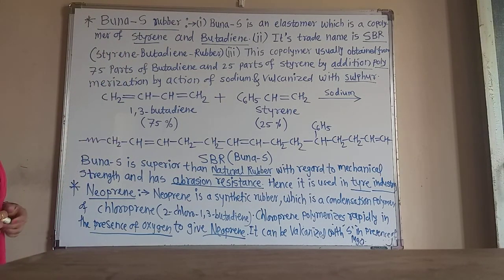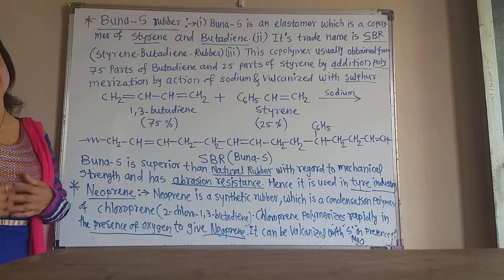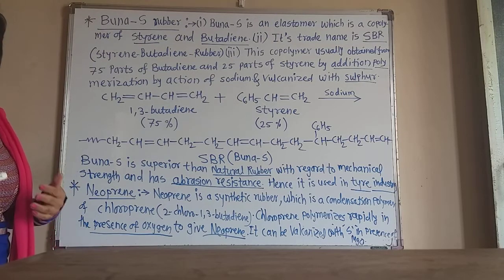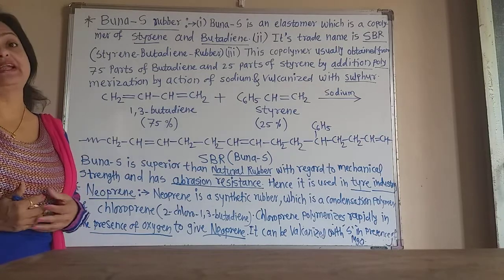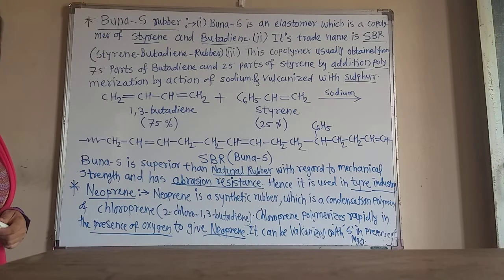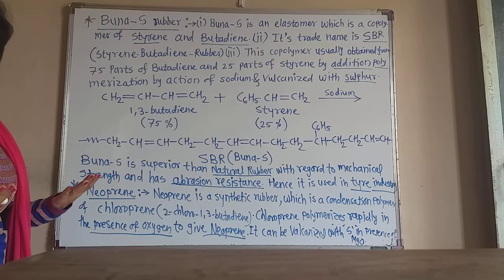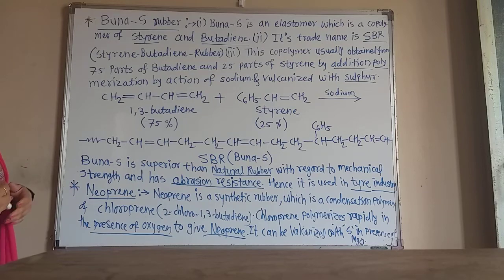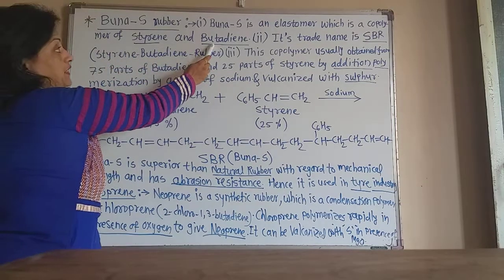Now this is also known as SBR, styrene butadiene rubber, because it is the copolymer of styrene and butadiene, and polymerization is carried out during the formation of the Buna-S or SBR, styrene butadiene rubber. Now this Buna-S is an elastomer. This is the rubber, an elastomer, which is a copolymer of styrene and butadiene.